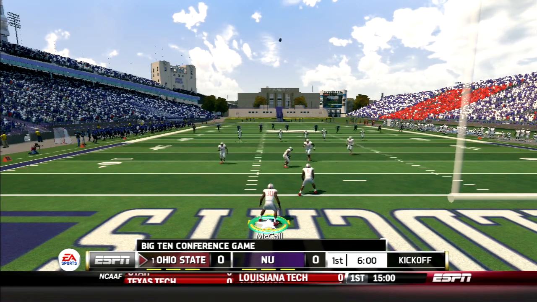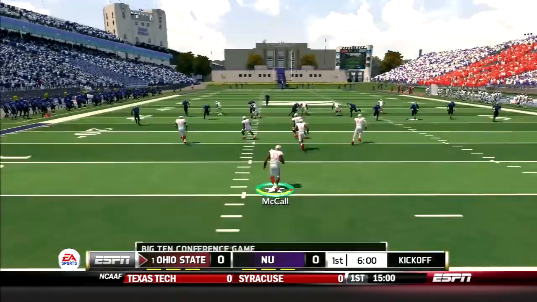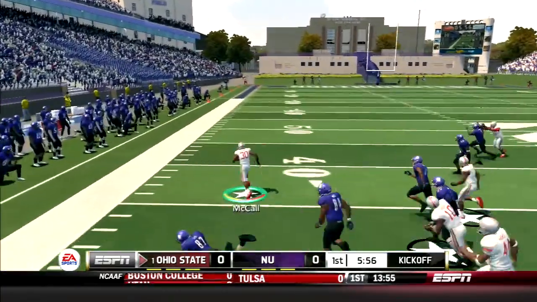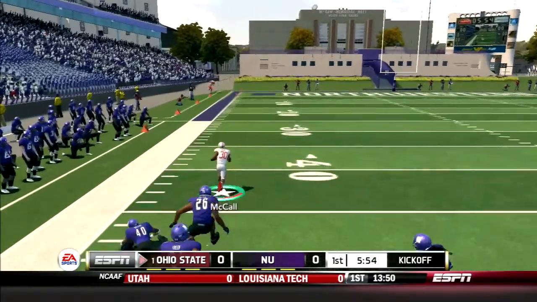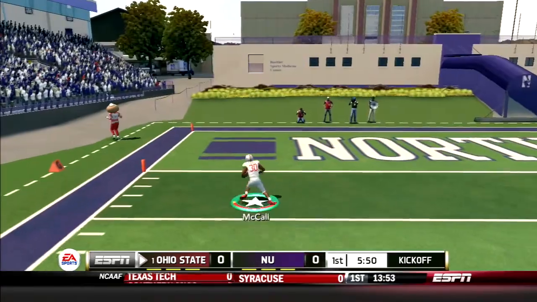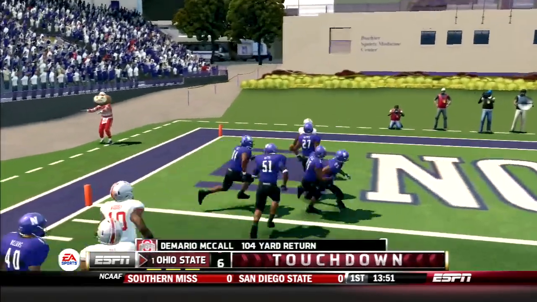Opening kickoff, Demario McCall is back deep. He brings it out. He starts up the middle. He cuts it out to the left, and he's got a lot of green in front of him. He turns on the jets. Demario McCall is gone. 104 yards to the house. Special teams TD number 5 on the year for D-Mac.